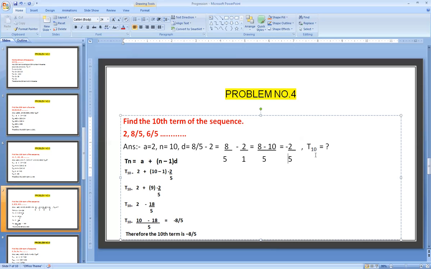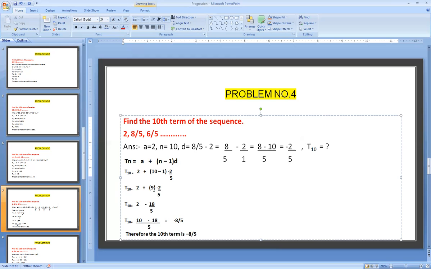We need to calculate the 10th number. Tn equals a plus n minus 1 into d, the formula. T10 equals 2 plus n, which is 10, minus 1, into the difference d, whose value is minus 2 by 5. 10th term equals 2 plus 10 minus 1, which is 9, into minus 2 by 5. T10 equals 2. See here, plus into minus is minus.